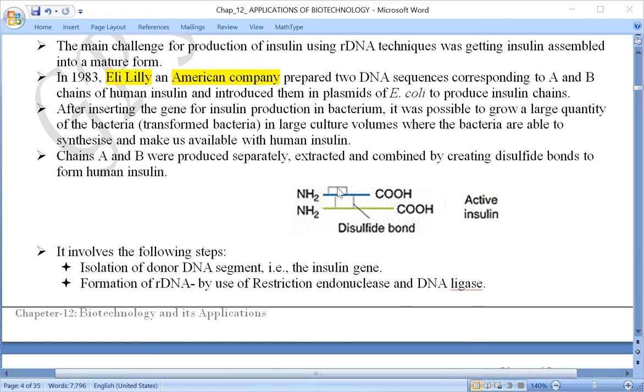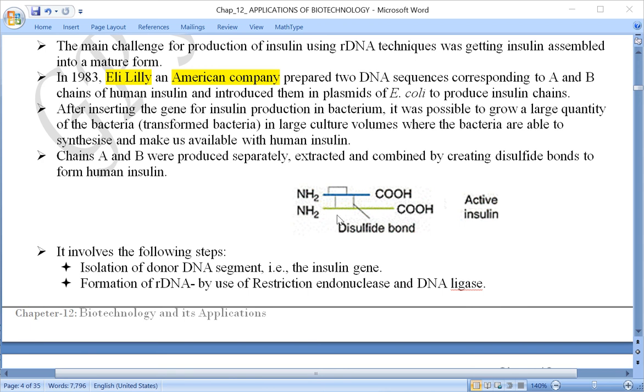Once again, let me repeat what happened. The two chains A and B were produced separately, then extracted and purified, and both of them were linked together by two disulfide bonds.